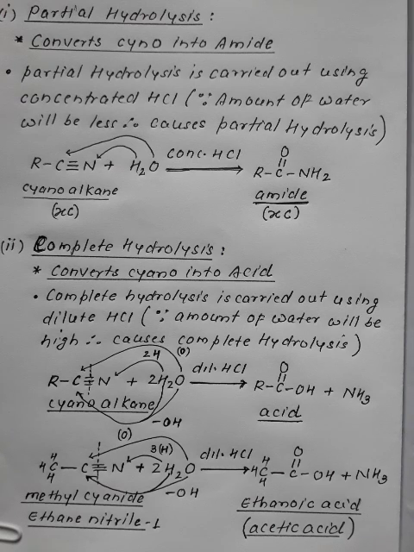Now reduction will convert cyanoalkane into amine. Partial converts cyano into amide. Complete converts cyano into acid, and reduction converts cyano into amine. So there are three possibilities or three treatments of cyano possible. One is partial hydrolysis, other is complete hydrolysis, and third one is reduction. Partial causes conversion of cyanide into amide, complete causes conversion of cyanide into acid, and reduction changes cyanide into amine.